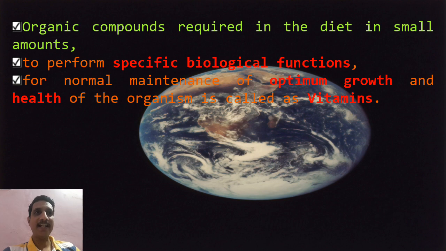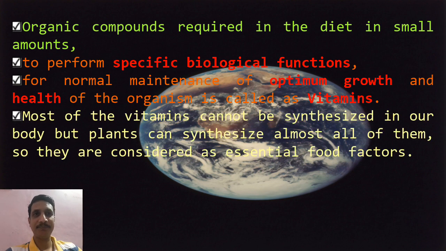These organic compounds, required in food in a very small amount to perform specific biological functions for normal maintenance of growth and health of the organisms, are called vitamins. Okay, this is a definition of vitamin, we can say.